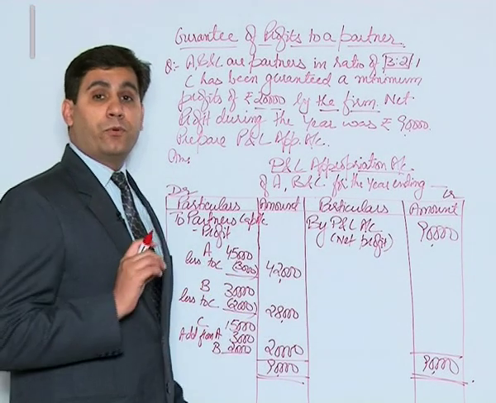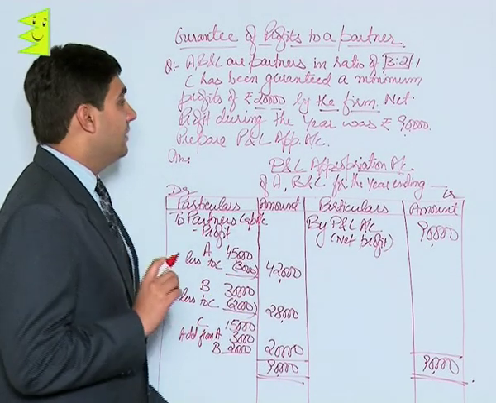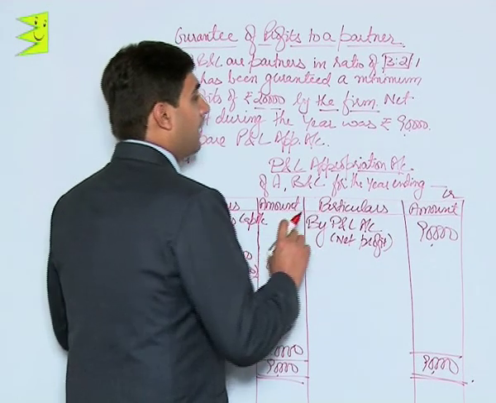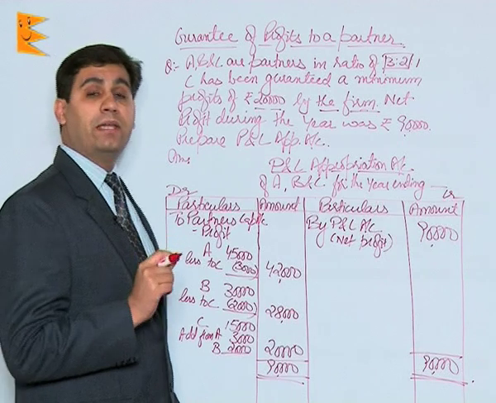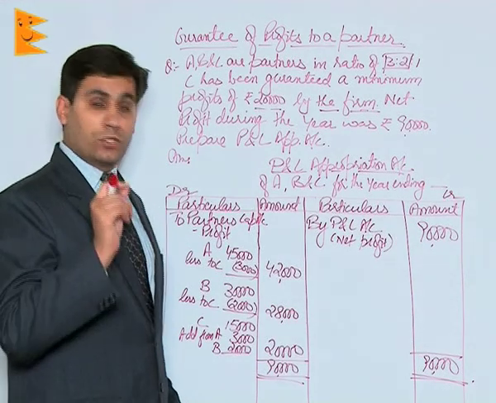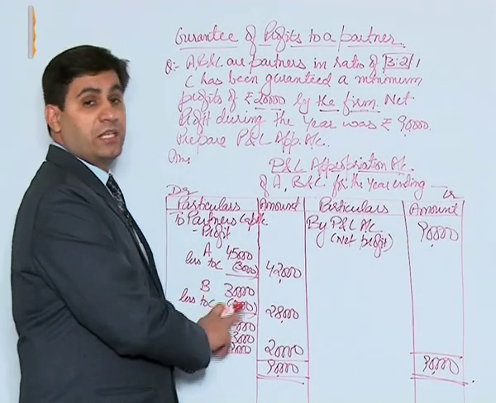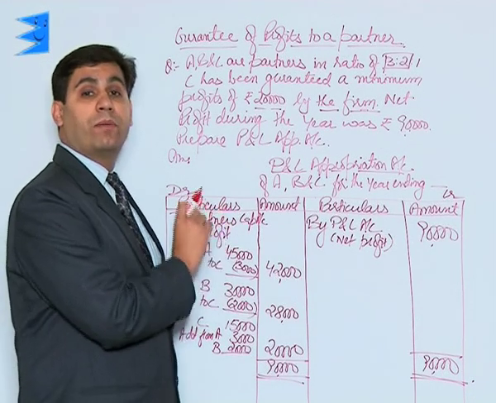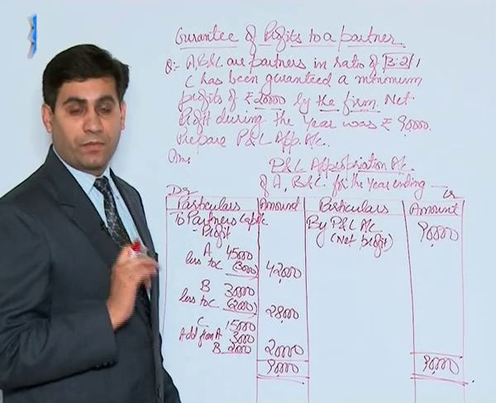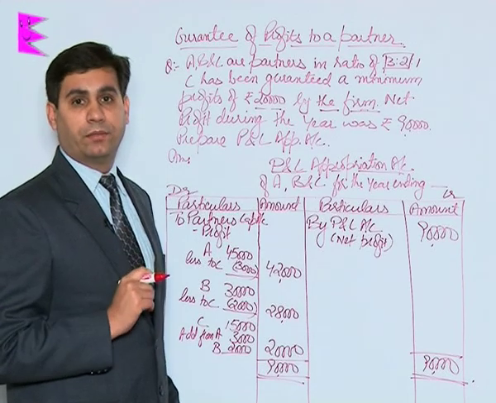You must understand a point very clearly here, that in this case the guarantee was given by the firm. Let's say this guarantee was given by A only. So in that case, B will not share any deficiency. Any amount of deficiency would then have to be borne by A personally. We'll discuss that in the next example.